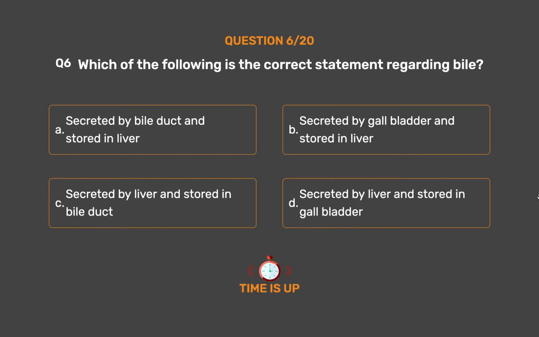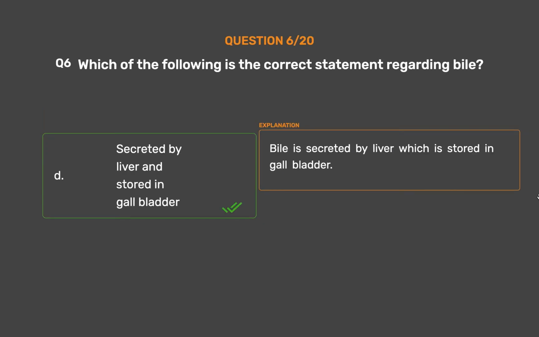The correct answer is option D. Secreted by liver and stored in gallbladder. Bile is secreted by liver which is stored in gallbladder.